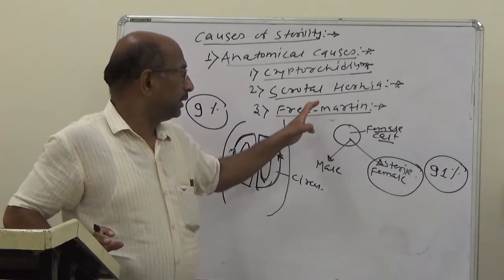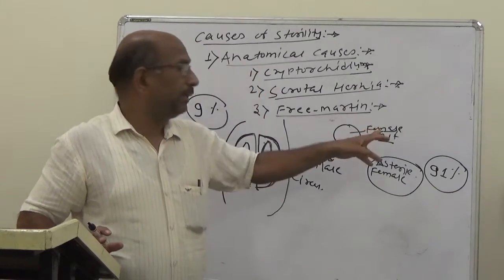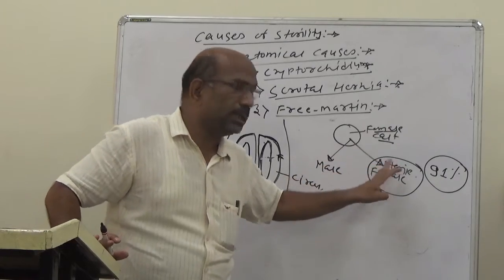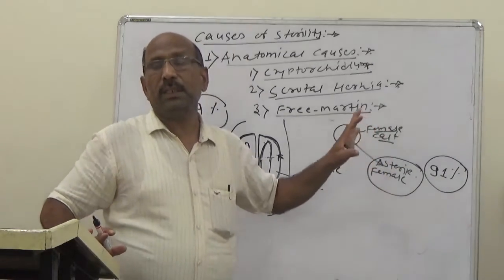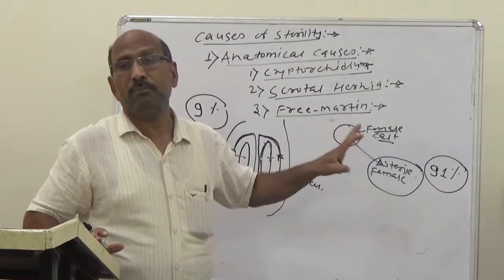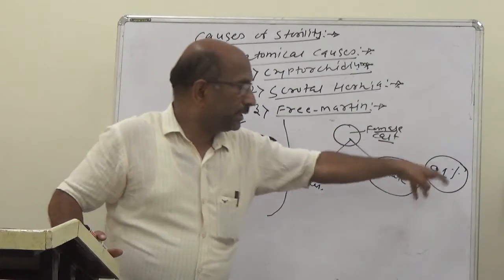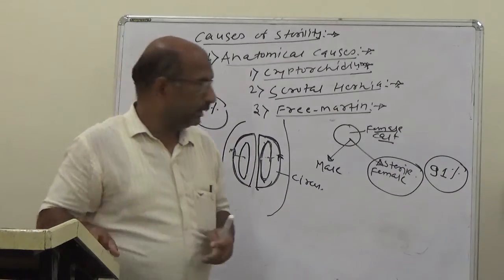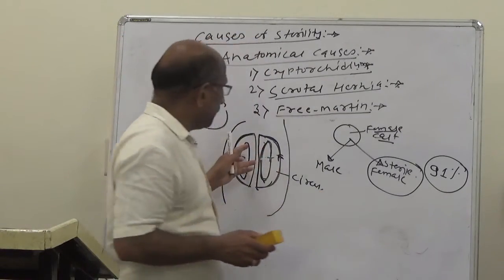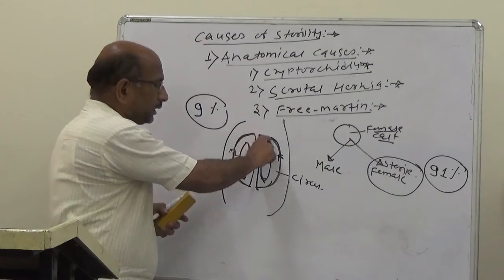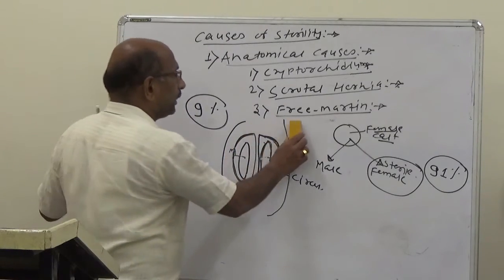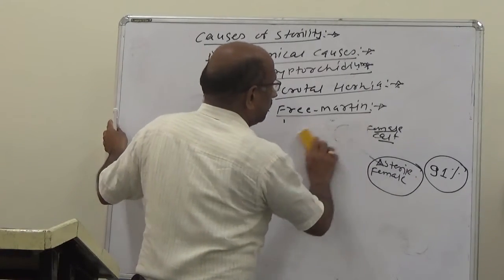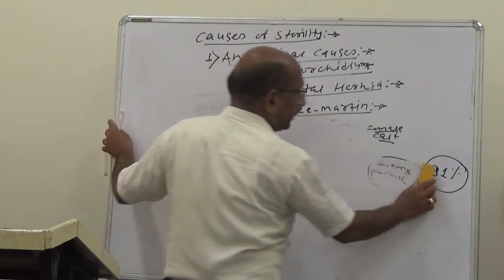Free martin means when a female calf is born twin to a male calf, the sterile female is known as the free martin. It is approximately 91% of cases. This is the third, the free martin, and this is due to the joining of the circulatory systems, and the blood of the male interferes with the female fetus's sexual development.